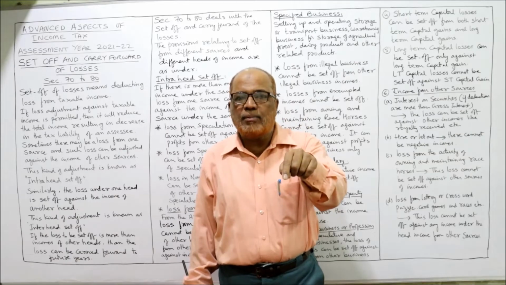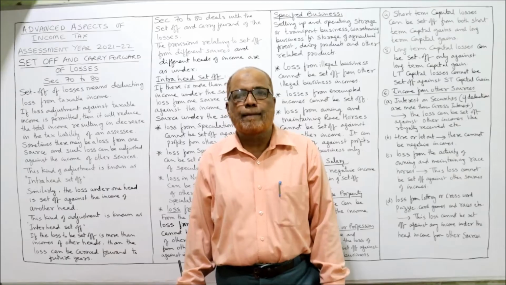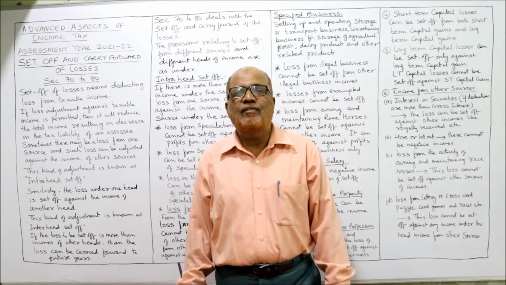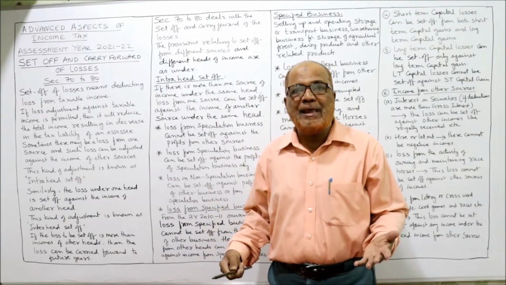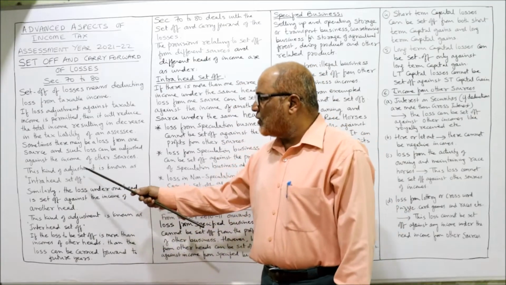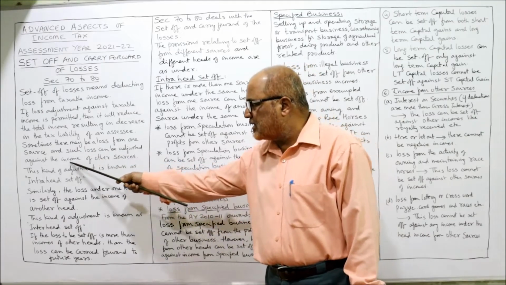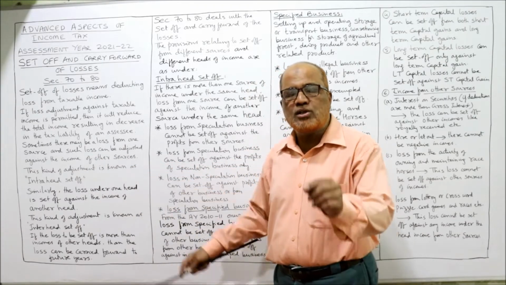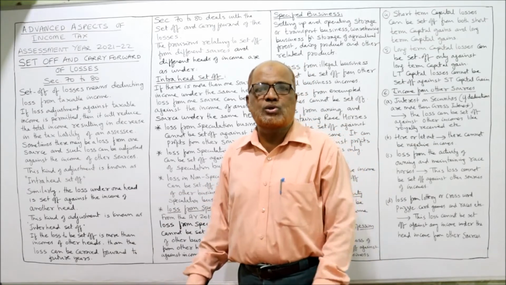When the total income is reduced, his tax liability will also get reduced. So these provisions are very important from the assessee's point of view because they are getting the benefit. Now, sometimes there may be a loss from one source and such loss can be adjusted against the income of another source. Source means, in the same head, we have different sources.